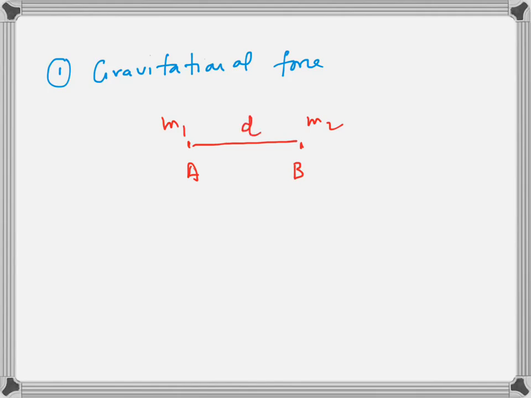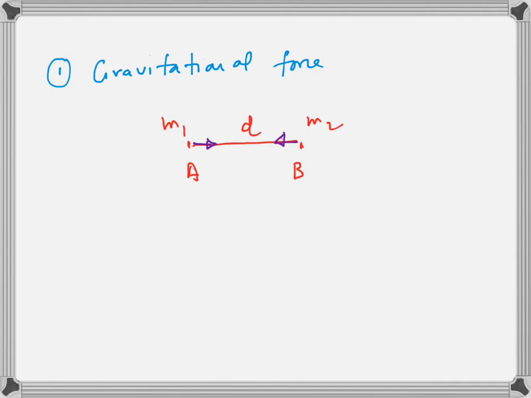Anything that has mass attracts every other object which has mass. So m1 will pull m2, so there is a force on m2 in that direction, and there is a force on m1 in this direction. So m1 pulls m2, m2 pulls m1.